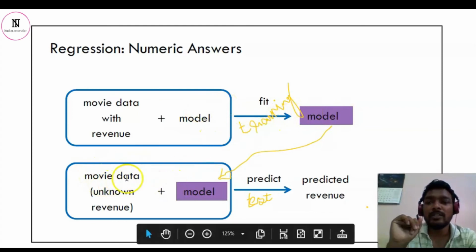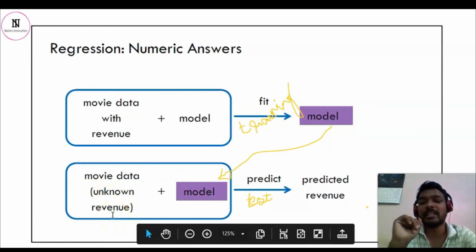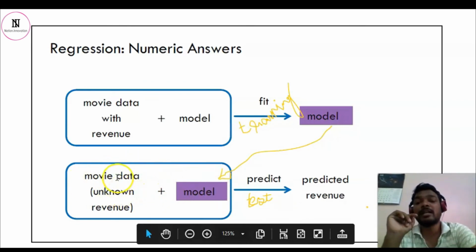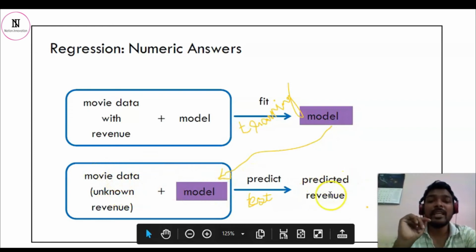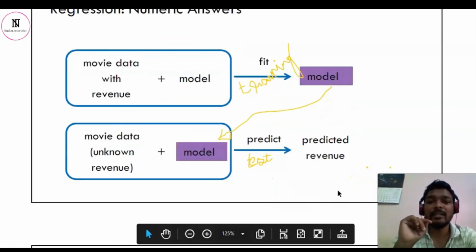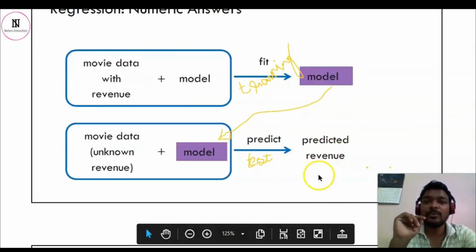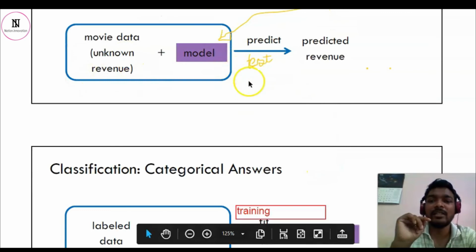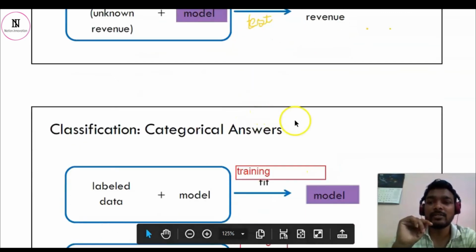Now you have new movie data, but you do not know how much revenue it will generate. With the trained model, once we give the movie data as input, we can predict the revenue it is going to collect. It will ease the job of a financer. So machine learning is quite good stuff.